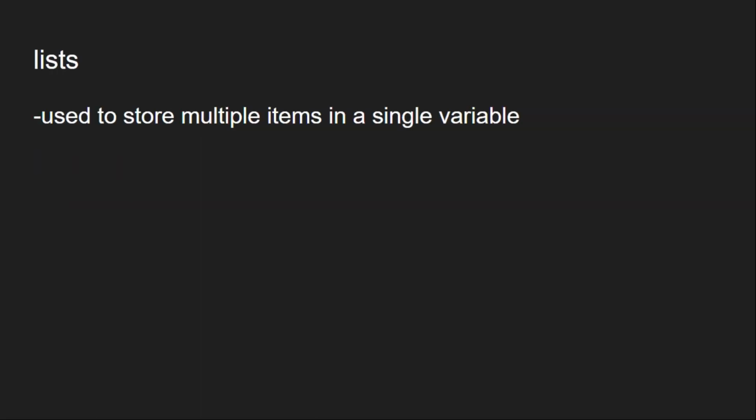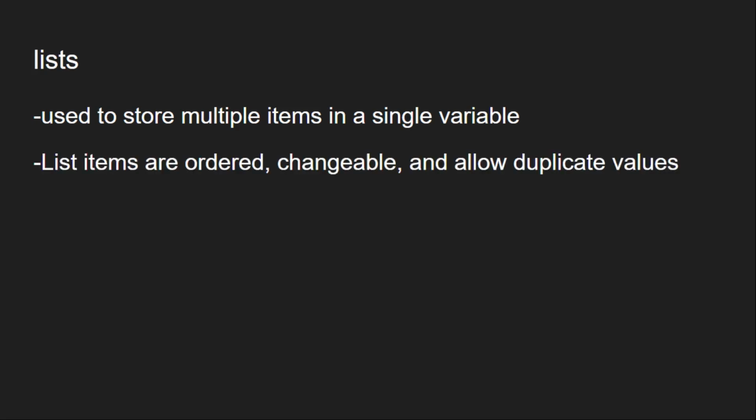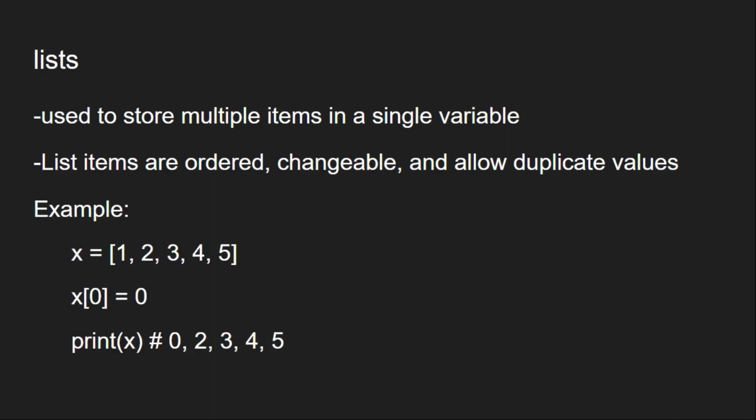Lists are used to store multiple items in a single variable. List items are ordered, changeable, and allow duplicate values. You can access an item inside a list by typing the list name, then square brackets containing the index of the item you want to access.